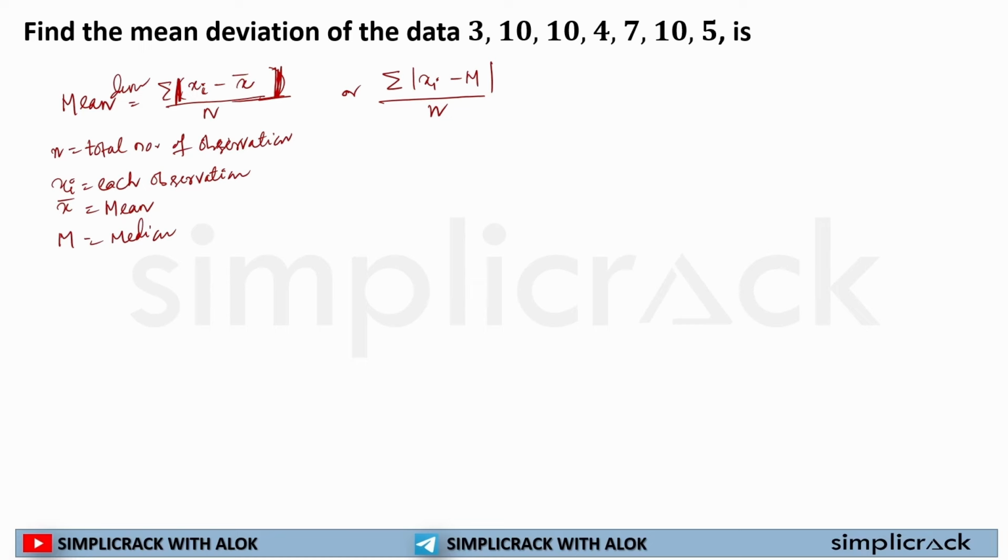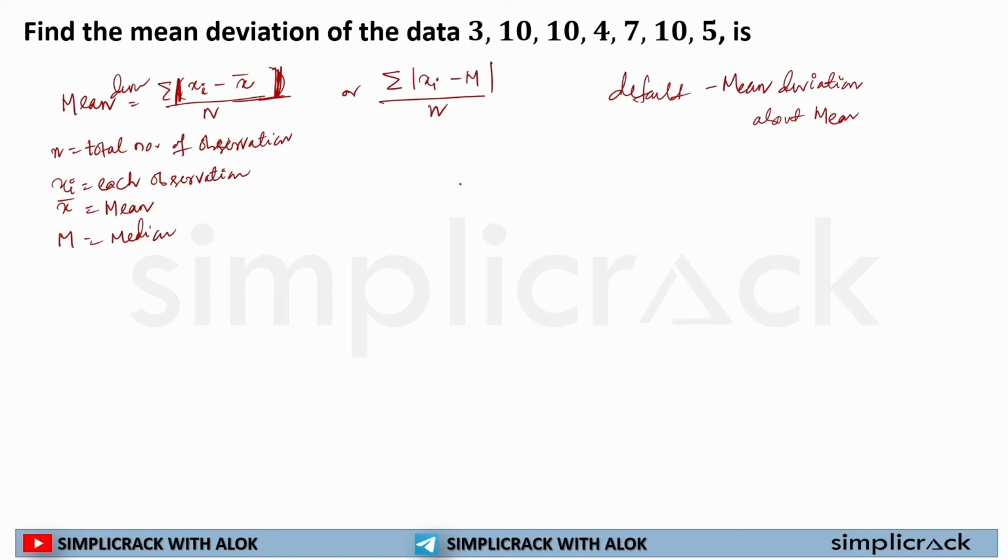So here it has not asked for mean deviation about mean or about median. So whenever you see there is no mention of mean deviation about what, you will always take the default, that is mean deviation about mean.